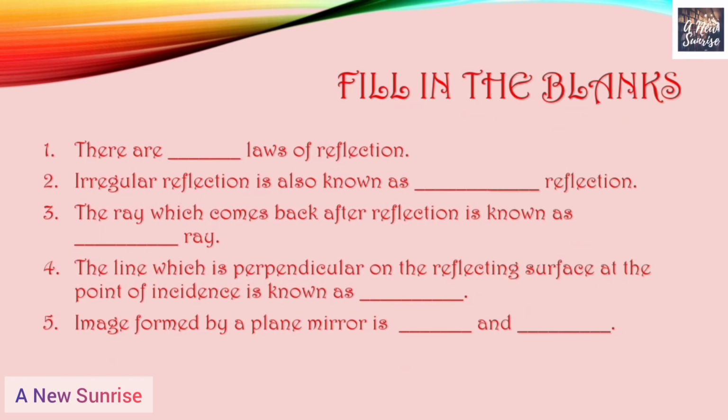Now, the image formed by a plane mirror is dash and dash. So we can give two characteristics of images formed by a plane mirror. The answer could be: the image formed by a plane mirror is virtual and erect.